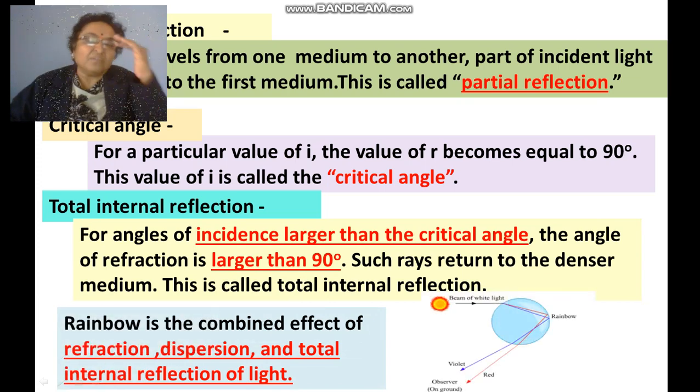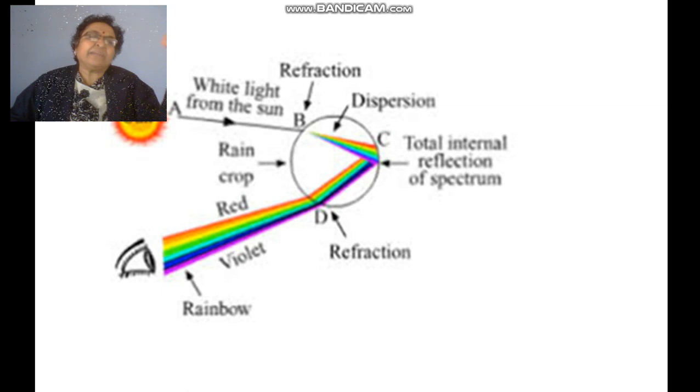A rainbow is the combined effect of refraction, dispersion and total internal reflection of light. See how the rainbow happens in nature from the next diagram. At point A, white light from the sun comes and travels into the water drop. The water drop works as a prism, so at point B, after refraction, it gets dispersed inside the water drop, and at point C total internal reflection takes place, and again after refraction we can see the rainbow.